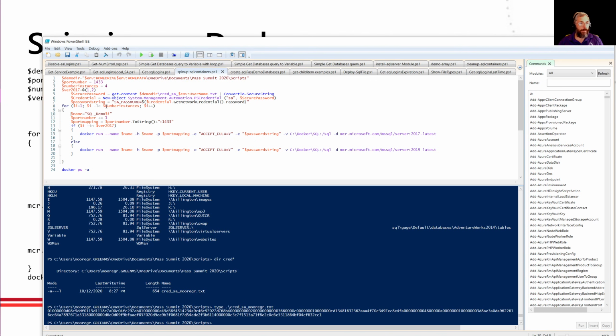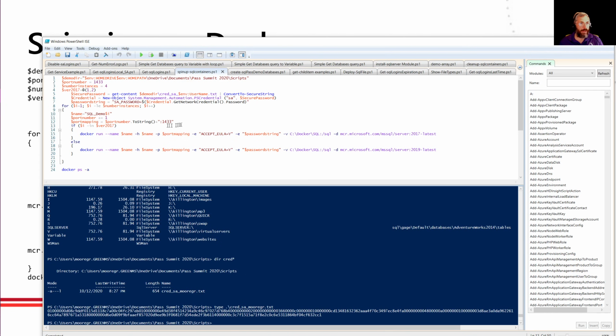I'm going to give a name to each Docker container, basically SQL Demo 1, SQL Demo 2, and so forth. Increment my port number. Anybody who grew up learning the C language will recognize that syntax. And then I'm basically going to take my port number and do stuff with it.